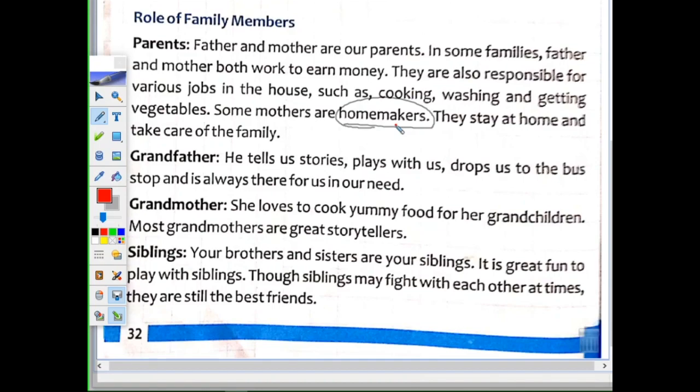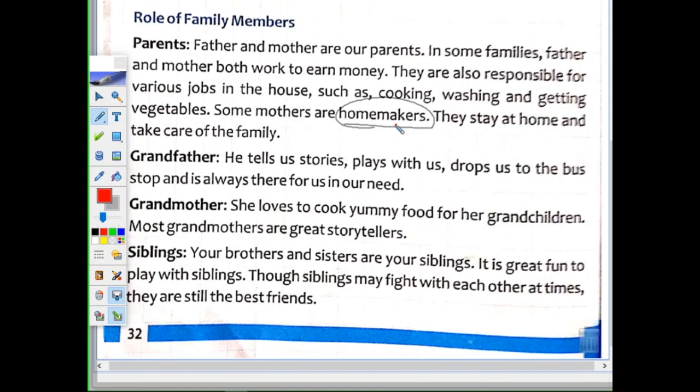We force them, "You have to play with me. I am not feeling good. I am feeling bored." And they agree easily. Even the parents will deny, but they are always ready to help us. They also drop us to the bus stop and are always there whenever we need them. "Grandpa, now only we have to go to the market to get this thing. Now only I need this toy." And they are always ready to help us. Yes or no? Yes, I hope you all agree with me.